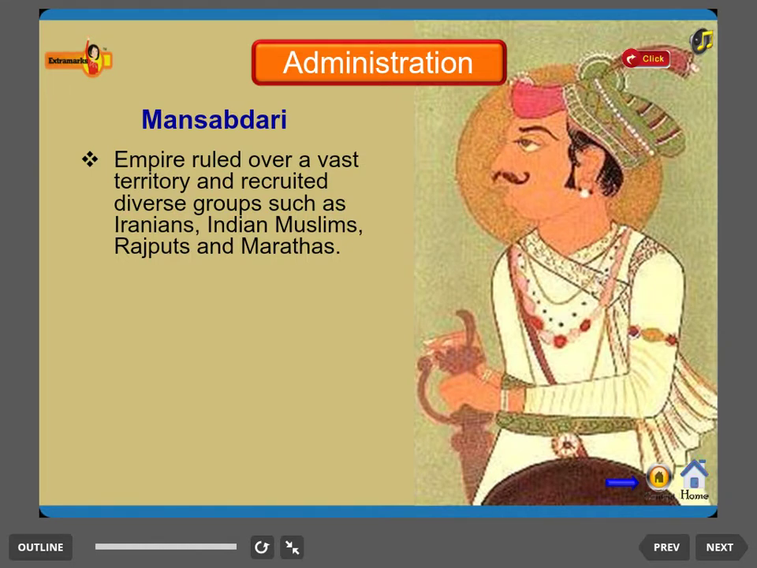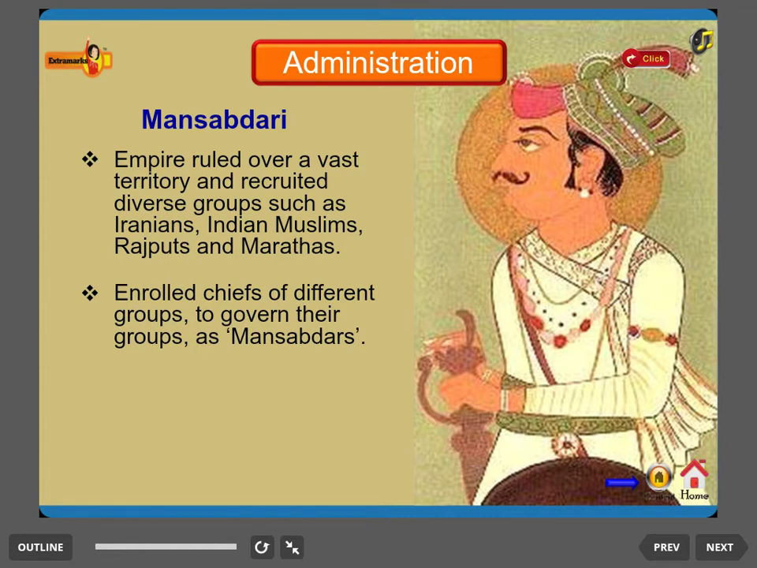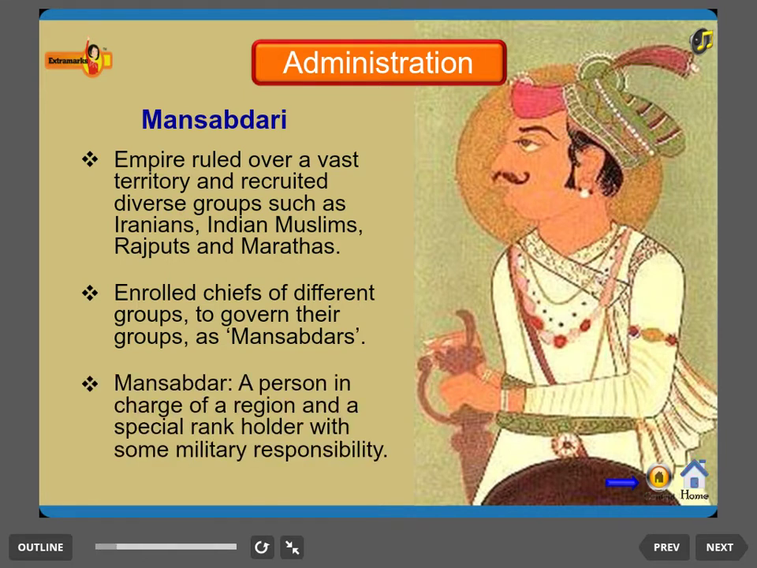Administration. Mughal administration was considered one of the best administrative structures. Now let us explore the various pillars of Mughal administration. Mansabdari. The empire ruled over a vast territory and recruited diverse groups such as Iranians, Indian Muslims, Rajputs, and Marathas. They enrolled chiefs of different groups to govern their groups as Mansabdars. We can define a Mansabdar as a person in charge of a region and a special rank holder with some military responsibility.